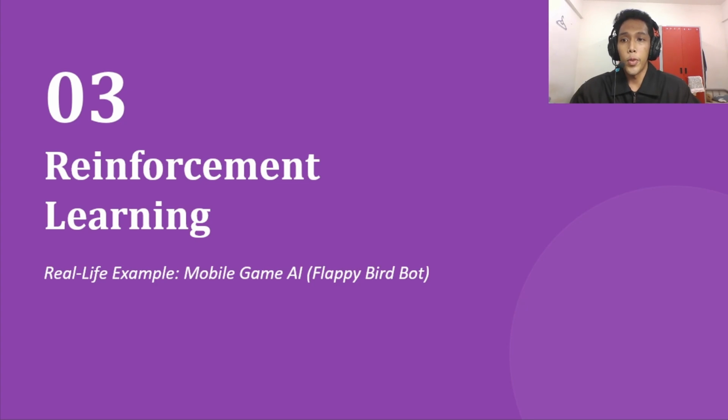Now, let's move on to the third and final type of machine learning, which is reinforcement learning. To demonstrate this, we will look at the real-life example of mobile game AI, specifically a Flappy Bird bot.